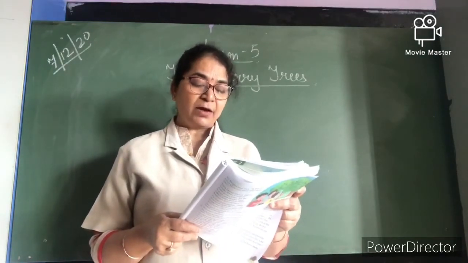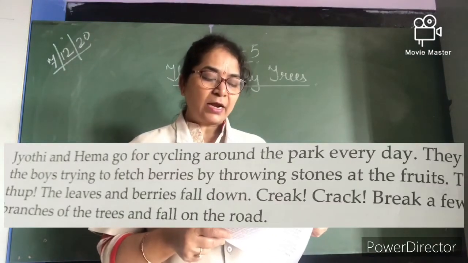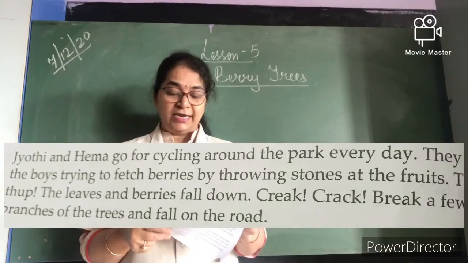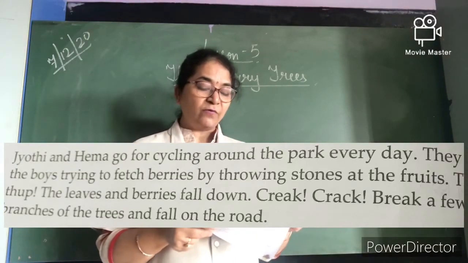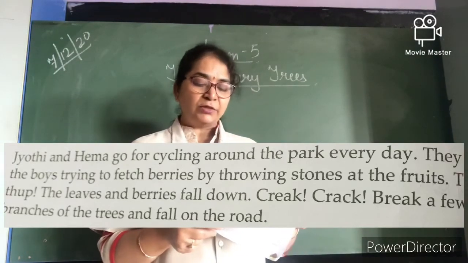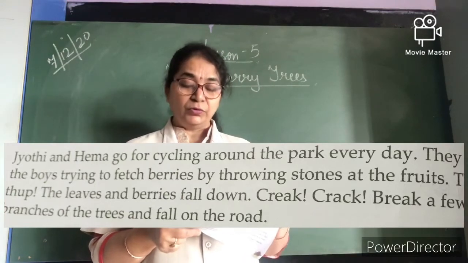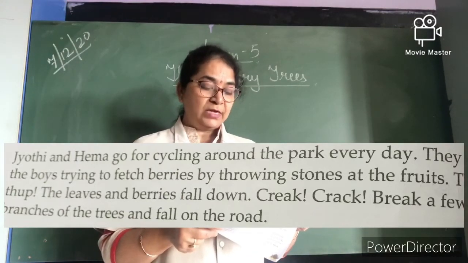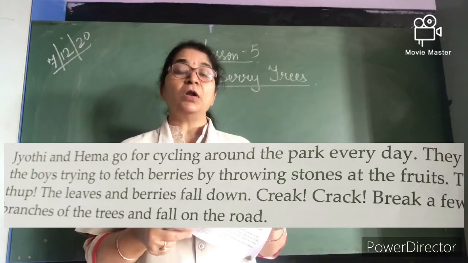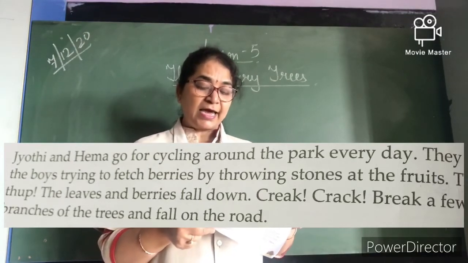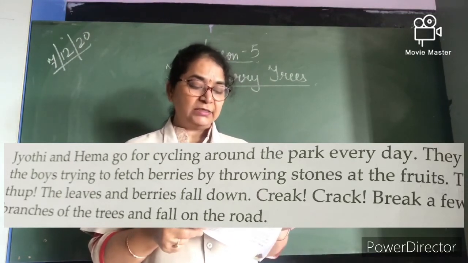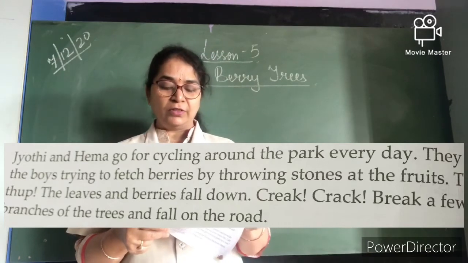Jyoti and Hema go for cycling around the park every day. They see the boys trying to fetch the berries by throwing stones at the fruits. Thump, thump, the leaves and the berries fall down. Crack, crack, a few branches of the trees break and fall on the road.